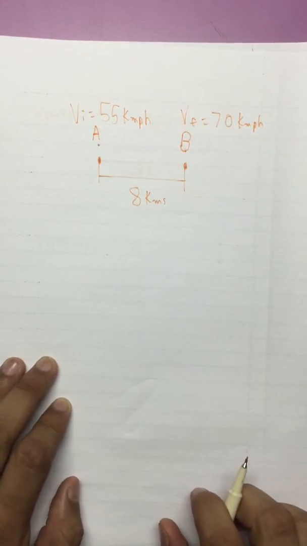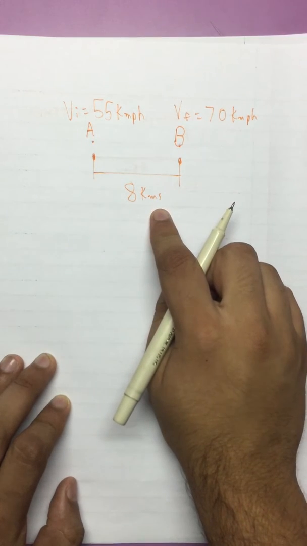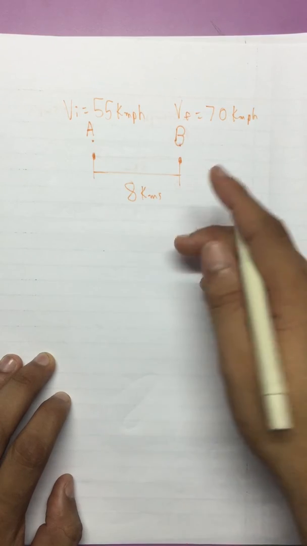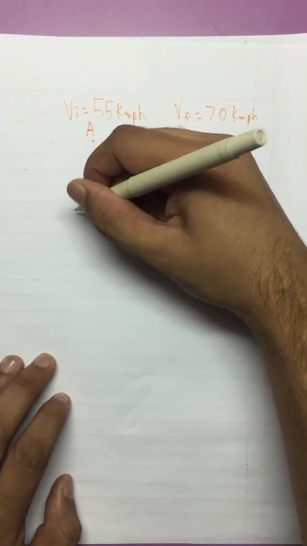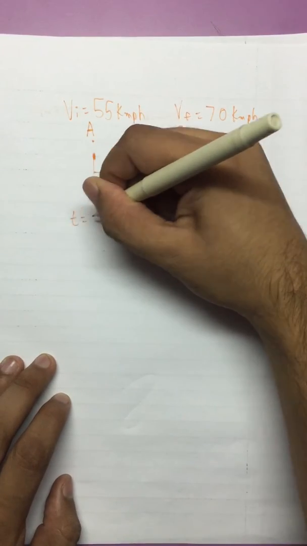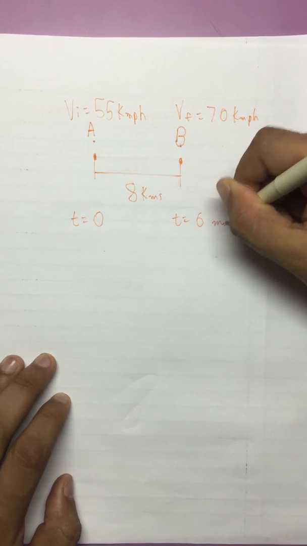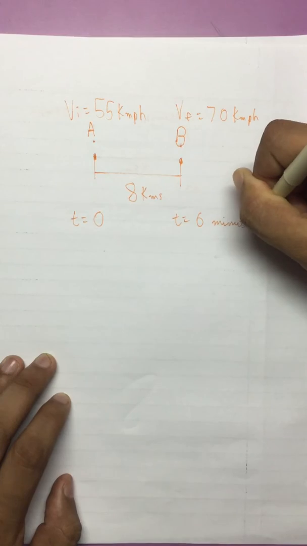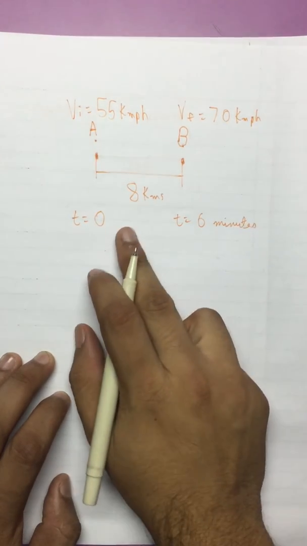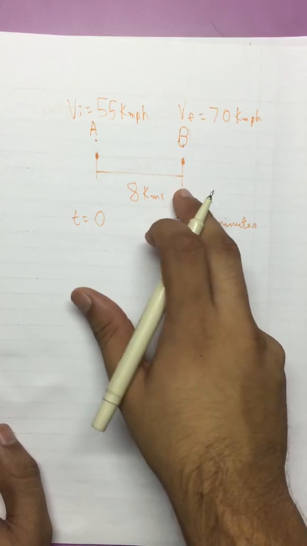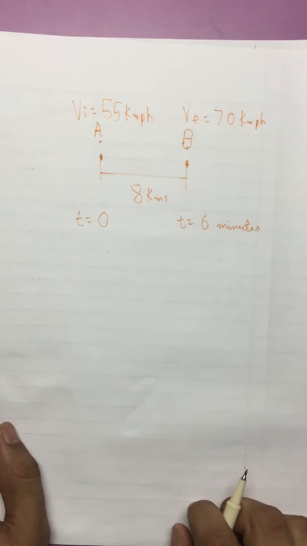He crosses the distance of 8 kilometers in just a time interval of 6 minutes. So if we assume that John starts his journey from point A at time t equal to 0, then at time t equal to 6 minutes, he would have covered the 8 kilometer distance and reached the point B.